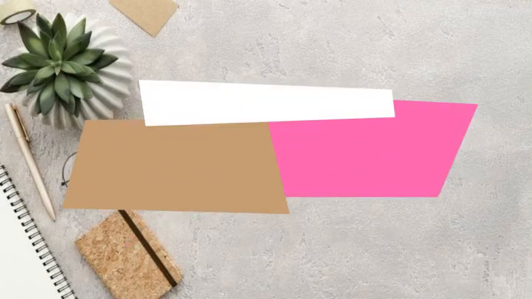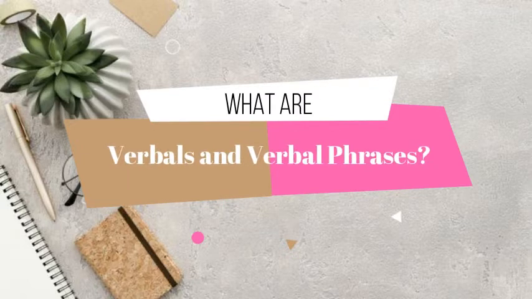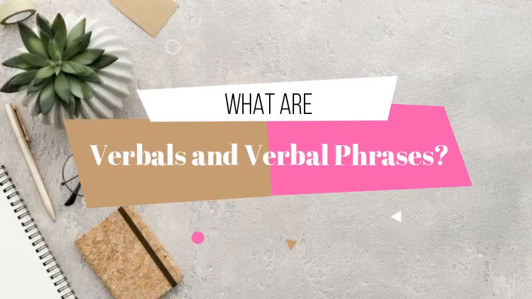What are verbals and verbal phrases? Well, verbals are verbs that act as another part of speech, that is, adjective, adverb, or noun. Meanwhile, verbal phrases contain verbals as well as a couple of modifiers. Key factors such as sentence placement and suffixes will help you identify these amorphous verbs.